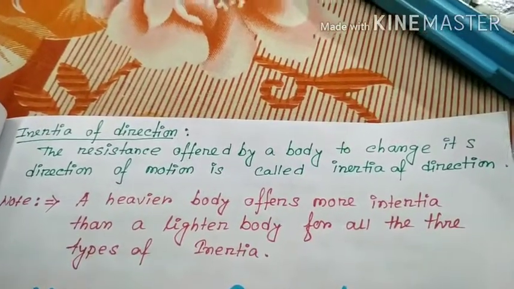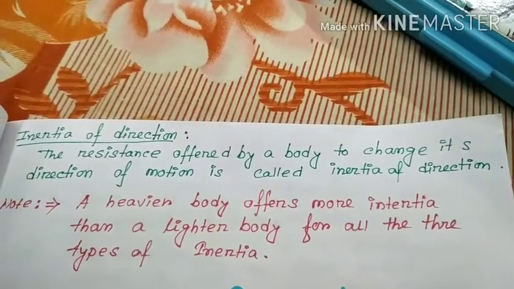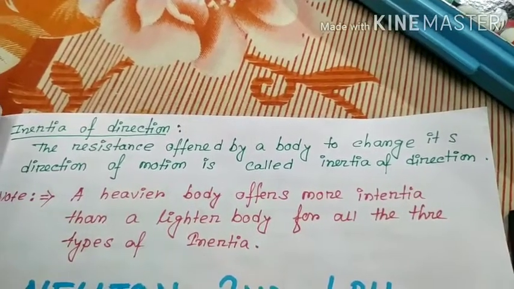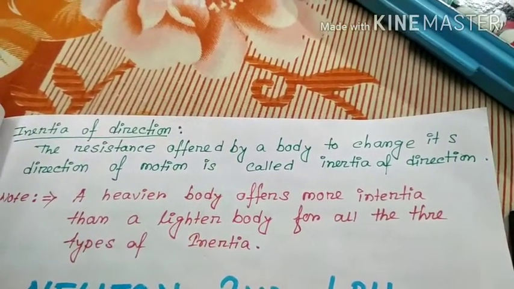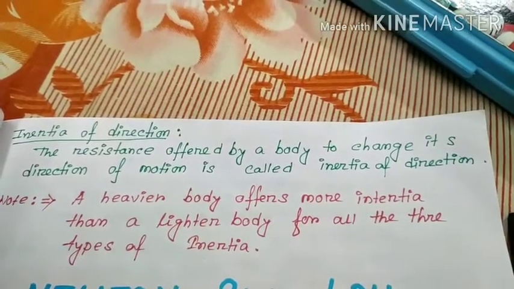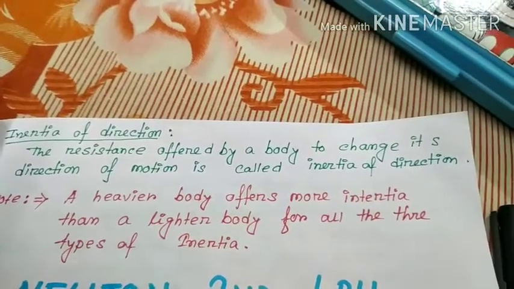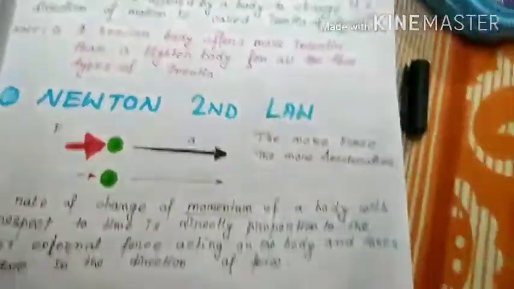Note: a heavier body offers more inertia than a lighter body for all the three types of inertia. A heavier body offers more inertia, a lighter body offers less inertia.